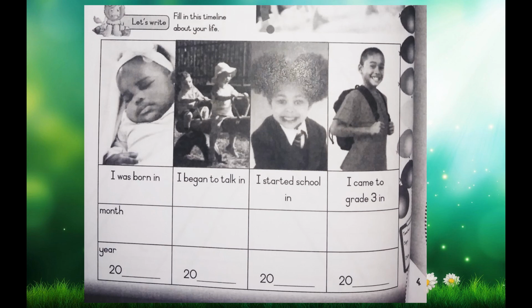Find out from your parents or your siblings or your guardians which month did you start talking, and also which year. In the third column, I started school in which month and which year. And then the last question. I came to grade 3 in which month and which year?